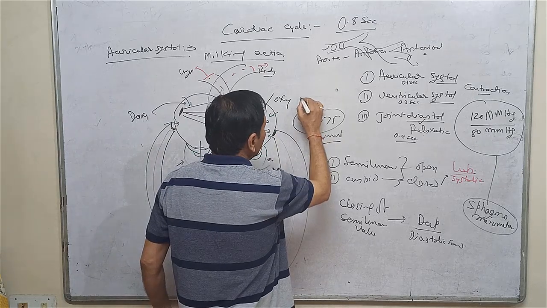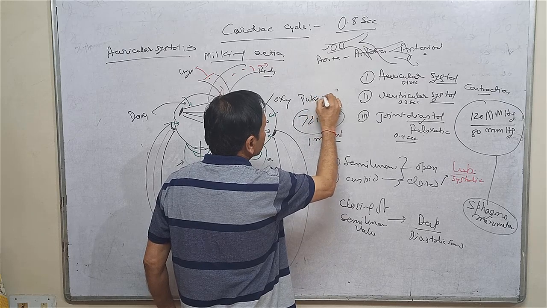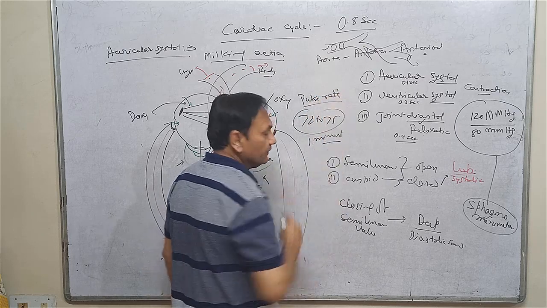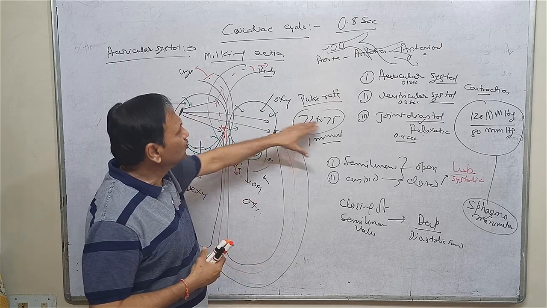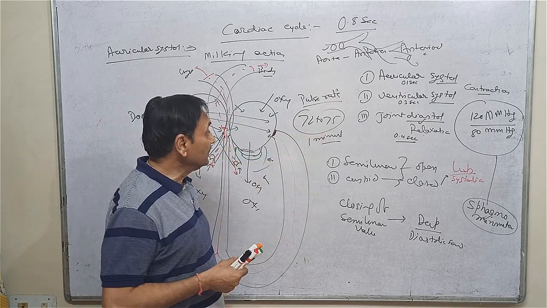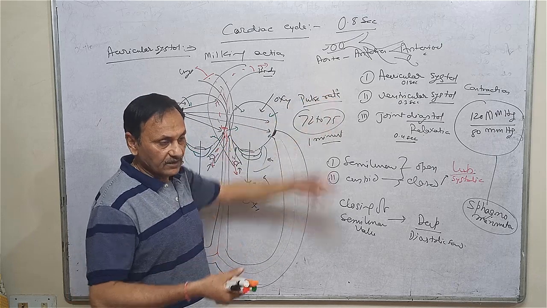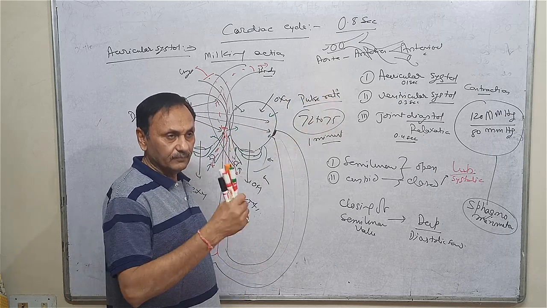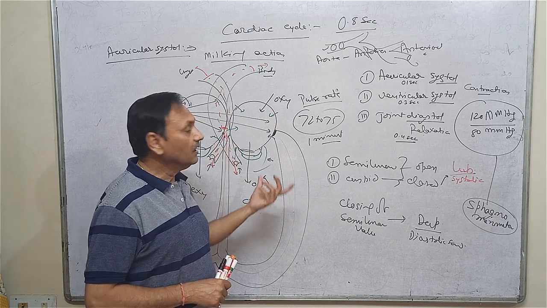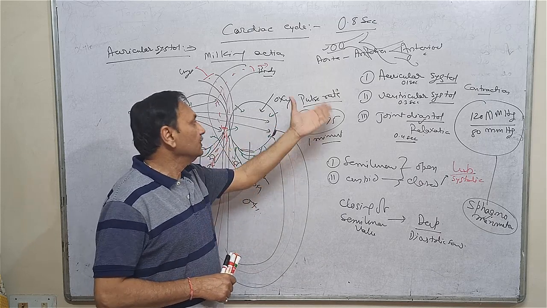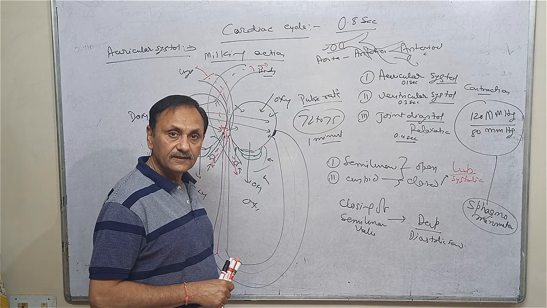This 72 is the pulse rate. It is called pulse rate. It means a normal human being has a pulse rate of 72 to 75 times, but it can be increased if the temperature of the body is increased. When the person is infected, then the body temperature is increased, then the heartbeat will be increased, and the pulse rate is also increased.